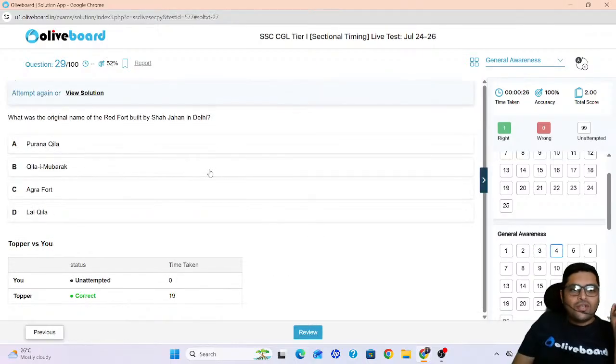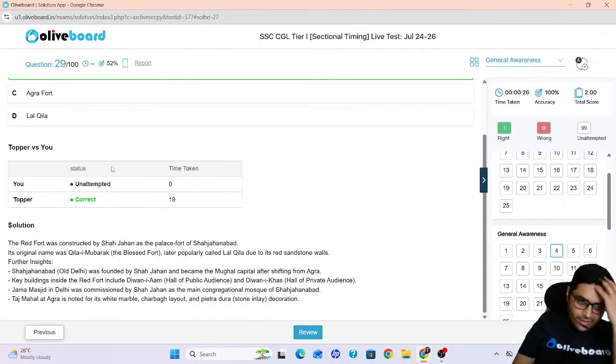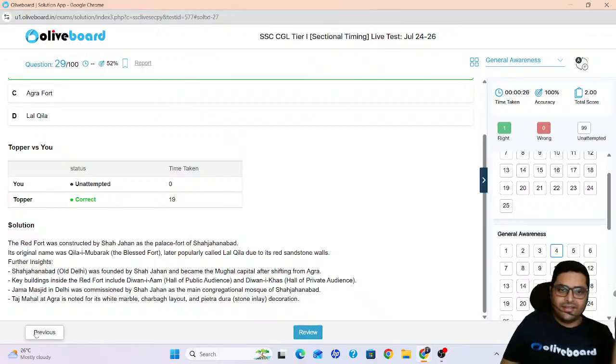Next. What was the original name of the Red Fort built by Shah Jahan in Delhi? Quick, come on. What was the original name? Qila-e-Mubarak. It was in Shahjahanabad, which was built by Shah Jahan. Red Fort was constructed there. There are a few structures inside this: Diwan-e-Aam, the Hall of Public Audience, and Diwan-e-Khas, the Hall of Private Audience. Jama Masjid is there, which was commissioned by Shah Jahan. Taj Mahal, again we know.